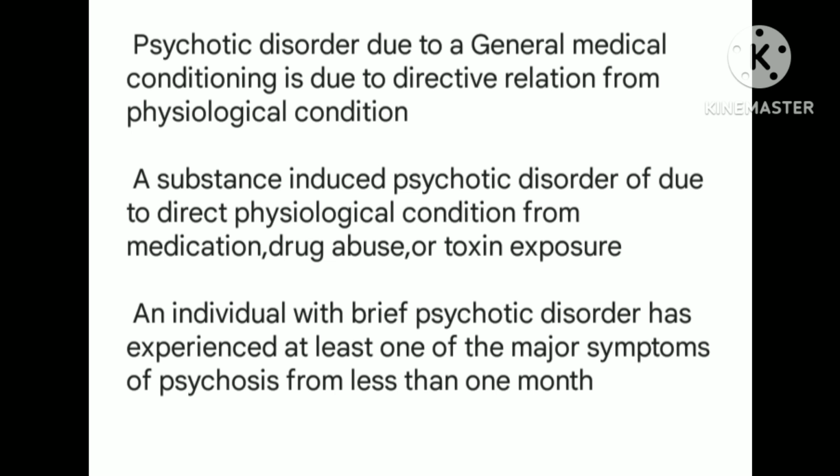A psychotic disorder due to a general medical condition is due to a direct physiological effect of a medical condition. A substance-induced psychotic disorder is due to the direct physiological effect of medication, drug abuse or toxin exposure. An individual with brief psychotic disorder has experienced at least one of the major symptoms of psychosis for less than 1 month.